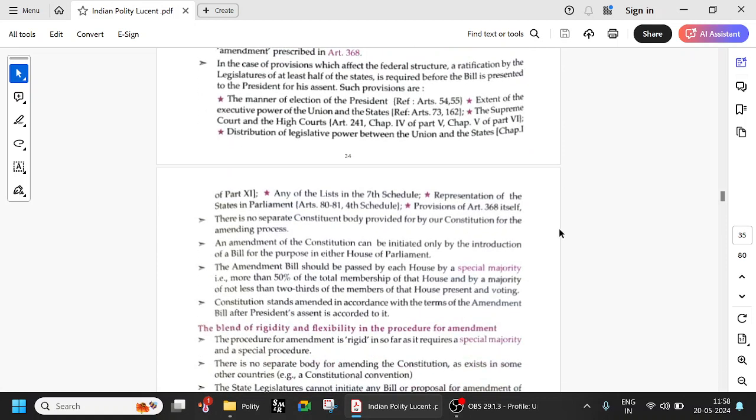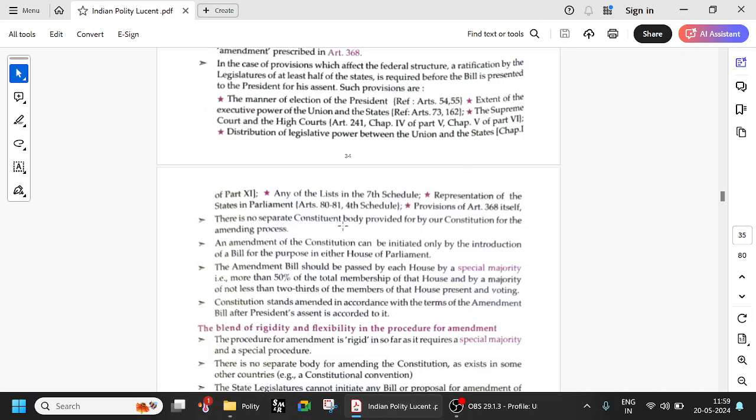Any of the lists in the 7th Schedule, representation of the states in Parliament, Articles 80, 81 and the 4th Schedule, and the provisions of Article 368 itself. These are the things which will come under Article 368. Apart from this, other small things like changing the boundaries of states, making one state into two, or merging two states, those things will not come under Article 368. That is very important from the exam point of view.